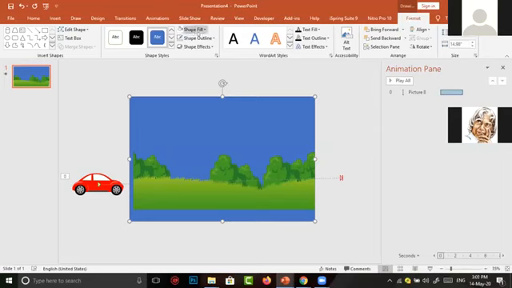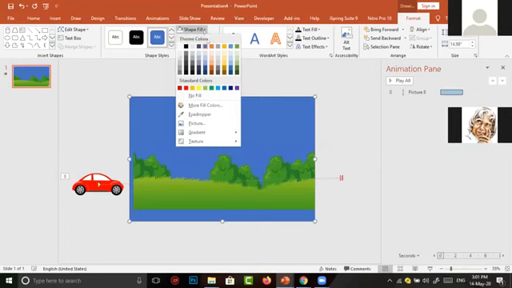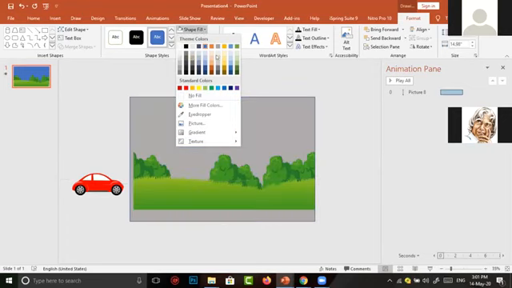Here also a small down arrow. Click on the arrow. These are the colors available. Simply we can change the rectangle. Now I select this color.